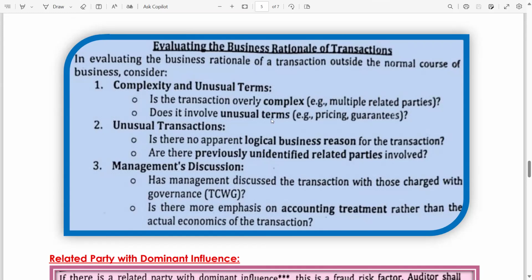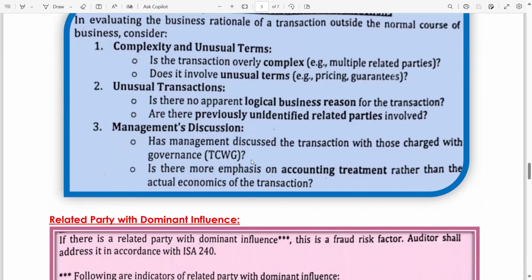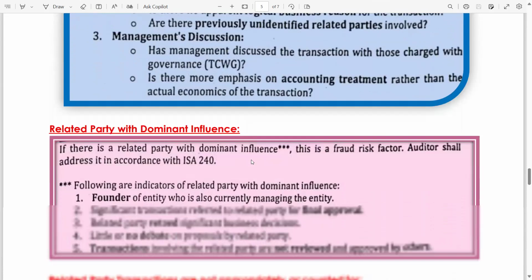Does it involve unusual terms, pricing, guarantees, unusual transactions? Is there no apparent logical business reason for the transactions? Are there previously unidentified related parties involved? Management discussion. Has management discussed the transactions with those charged with governance? Are the TCWG aware of these transactions or not? Is there more emphasis on accounting treatment rather than the actual economics of the transaction? It means either they have recorded the correct accounting treatment or this is just for personal benefits.